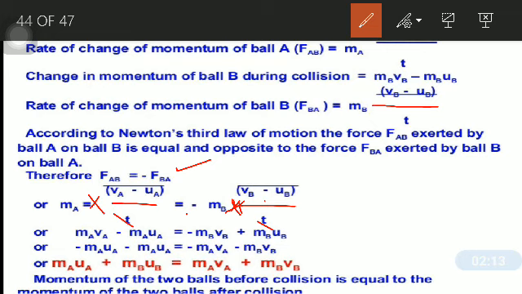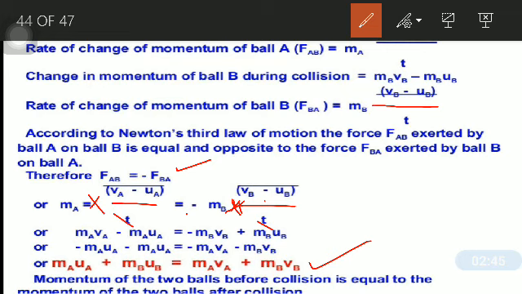So finally, after rearrangement, the formula for the law of conservation is ma ua plus mb ub, the momentum of ball A before collision plus the momentum of ball B before collision, is equal to ma va, momentum of ball A after collision, plus mb vb, that is the momentum of ball B after collision, right?